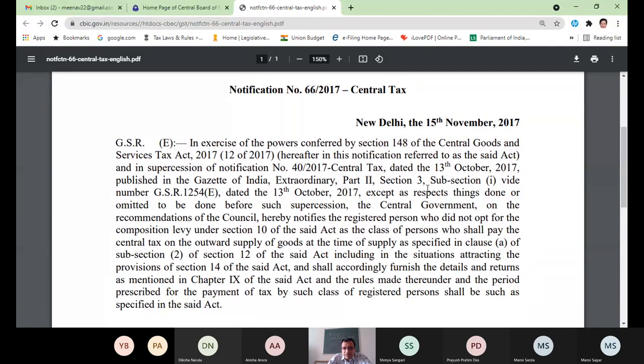I'm not reading other lines, start reading from this point. The central government, on the recommendations of the council, hereby notifies the registered person who did not opt for composition levy as the class of persons who shall pay the central tax on the outward supply of goods at the time of supply as specified in clause A of subsection 2 of section 12. That's it. Now come back to my point.